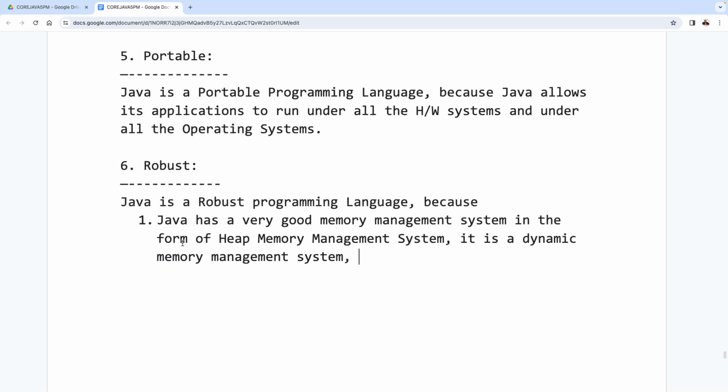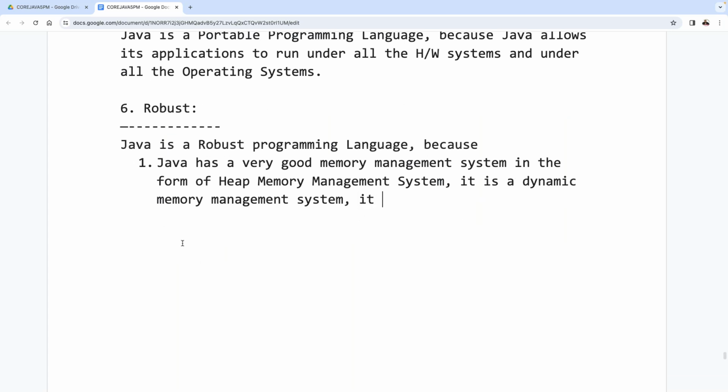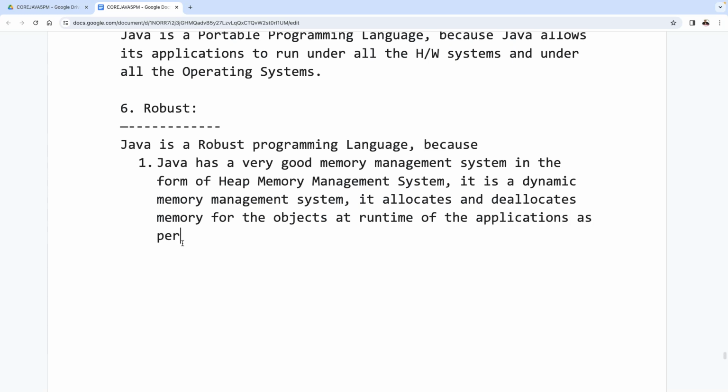Do all of you get my point or not? So Java is using a very good memory management system in the form of heap memory management system. It is a dynamic memory management system. What is the advantage of this dynamic memory management system? It allocates and deallocates memory for the objects. An object is nothing but a memory block only. It allocates and deallocates memory for the objects at runtime of the applications, as per the requirement.